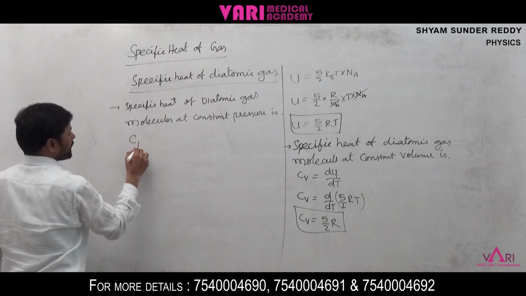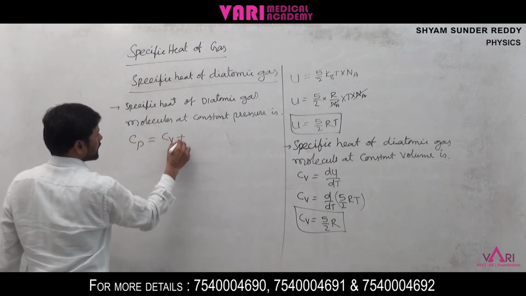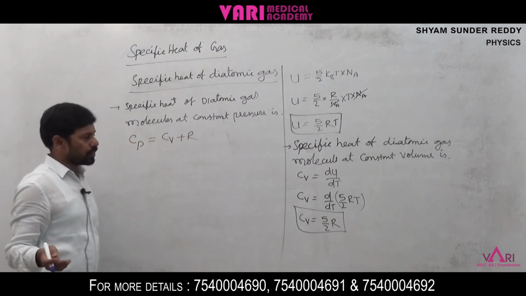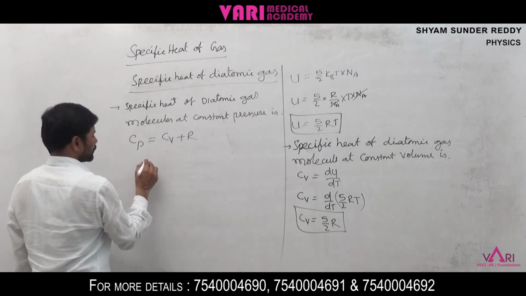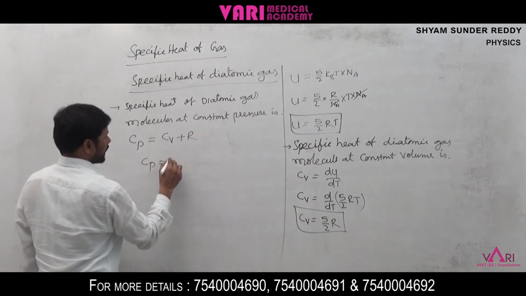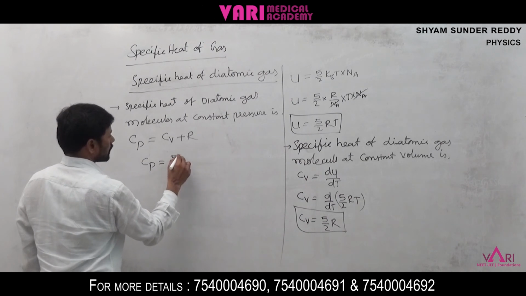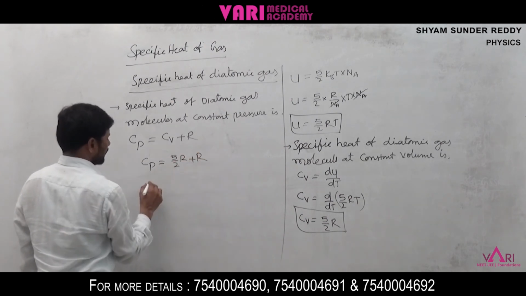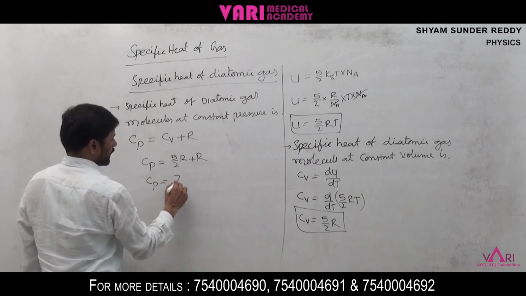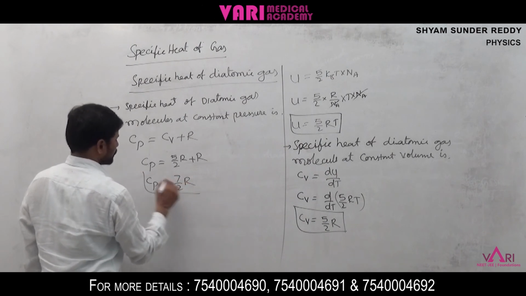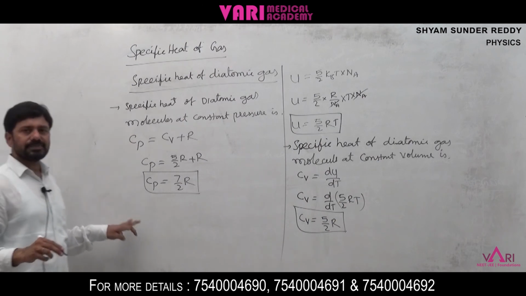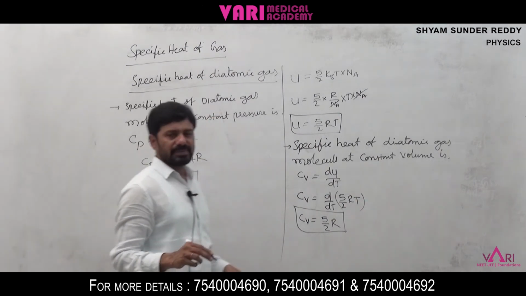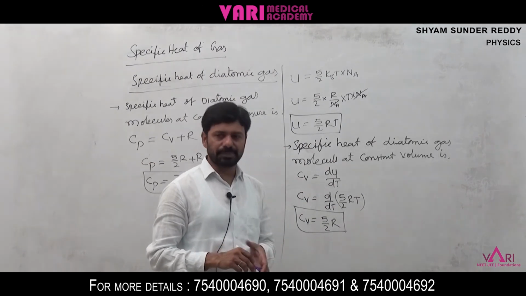Cp is equal to Cv plus R. We have Cp minus Cv is equal to R. From that, Cp is equal to Cv plus R. So Cp is equal to 5 by 2 R plus R, which is equal to 7 by 2 R. Cp is equal to 7 by 2 R. This is the specific heat of diatomic gas at constant pressure.